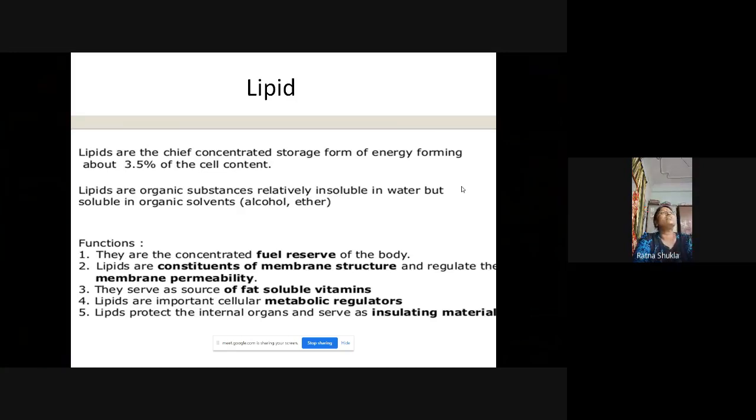Generally these lipids are organic substances which are insoluble in water, but soluble in organic solvents. Like fat, all the oils, right? All these oils and ghee come under the category of lipid. For example, oil is also a fat. It is insoluble in water. So oil and fat molecules are insoluble in water and soluble in organic compounds, that is, like dissolves like.